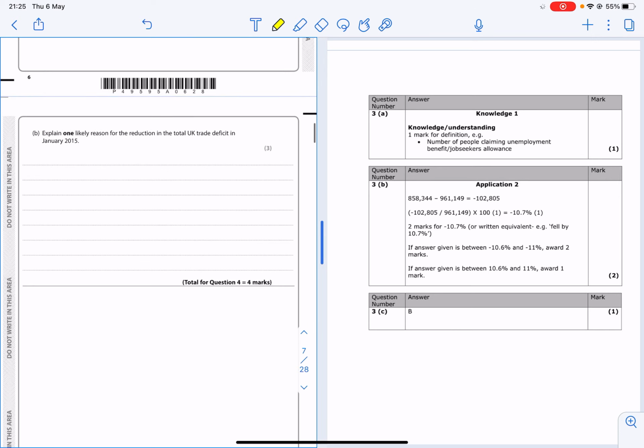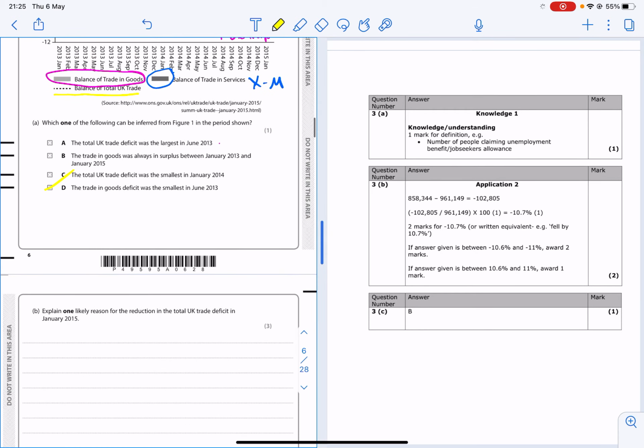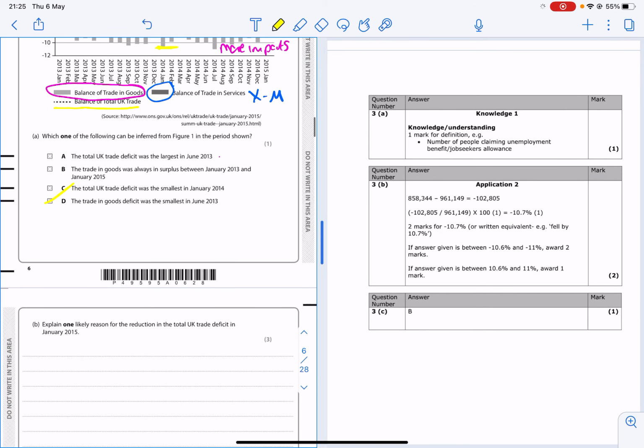Right, so explain one likely reason for the reduction in total UK trade deficit. So why has the UK trade deficit fallen? Well, we need to think about what that actually means. A deficit, remember, is where imports are perhaps bigger than exports. What you need for the deficit to fall is for exports to increase and for imports to decrease. So exports increase, imports decrease.